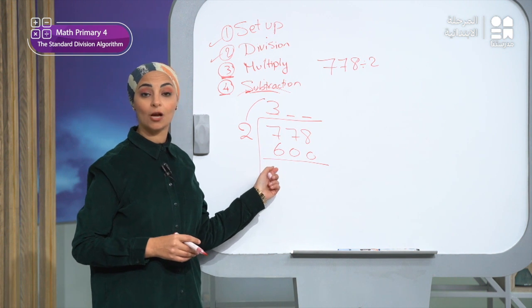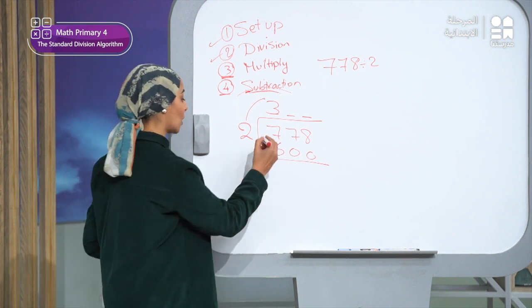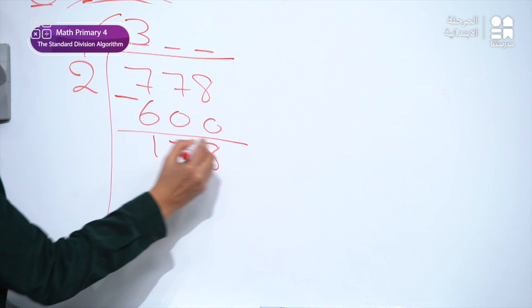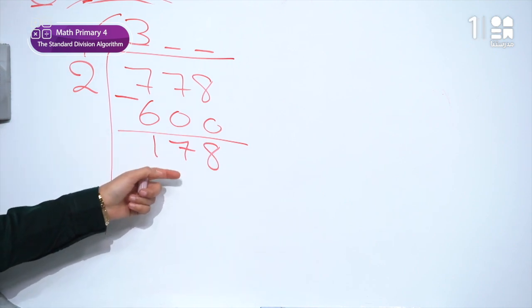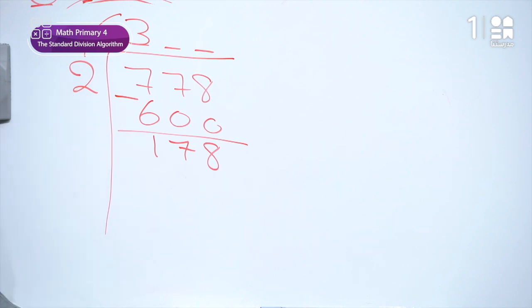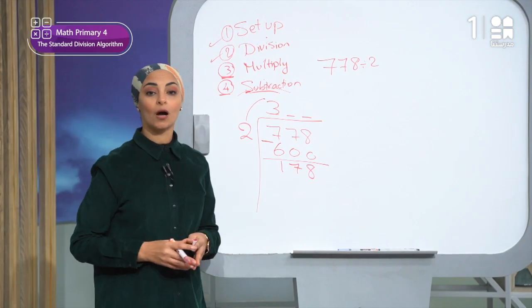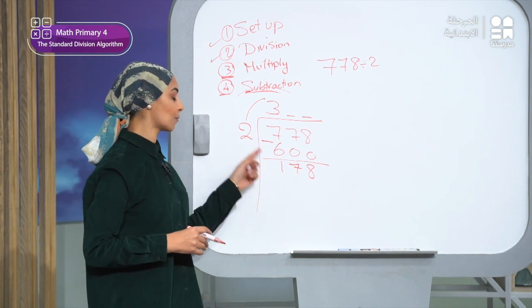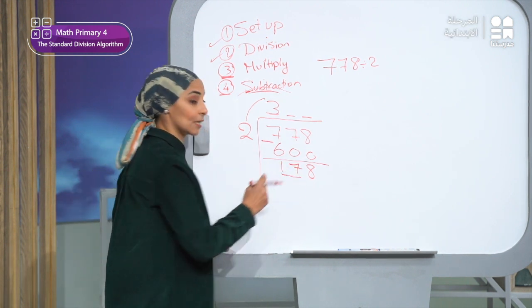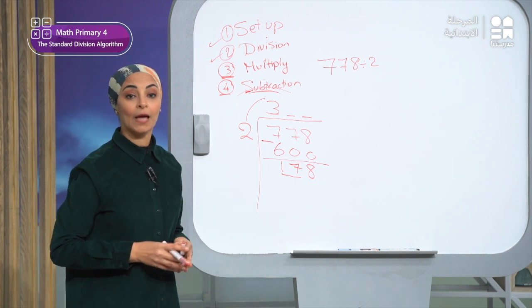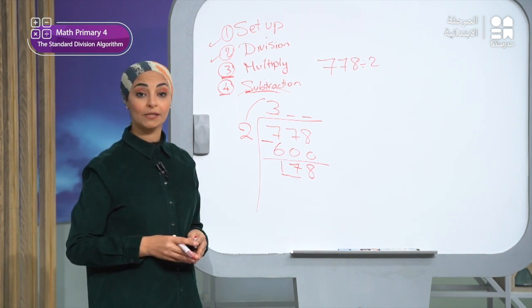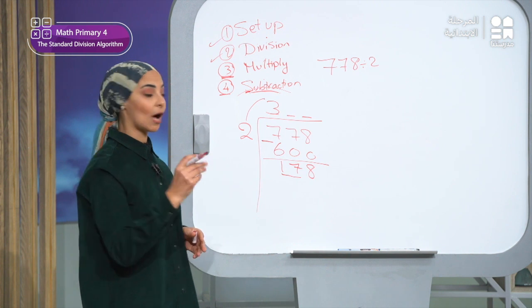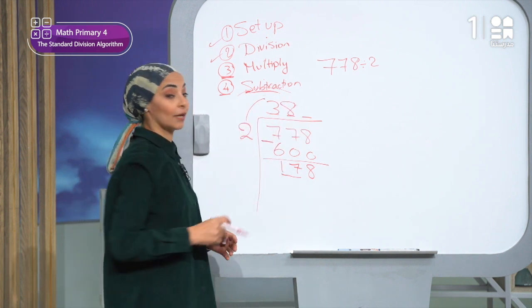778 minus 600, the answer will be 178. So this is my new dividend. I will divide this number by 2. Now this means that I will divide 17 divided by 2, right? 17 divided by 2, and the answer will be 8. So I will write it up. I will write here 8.